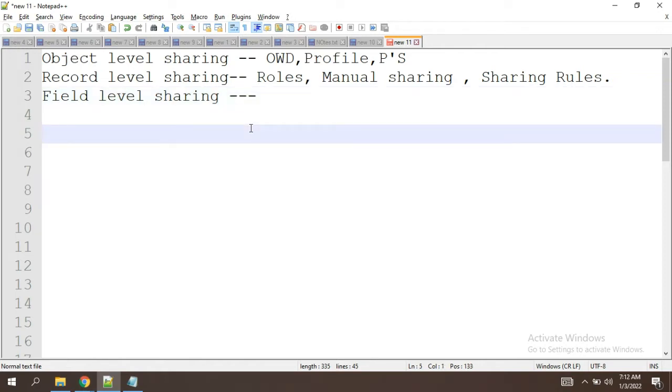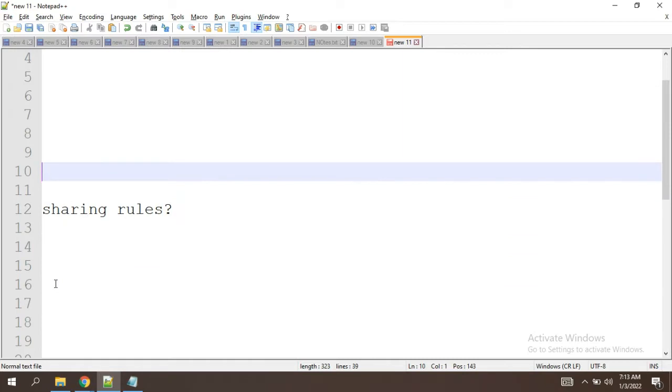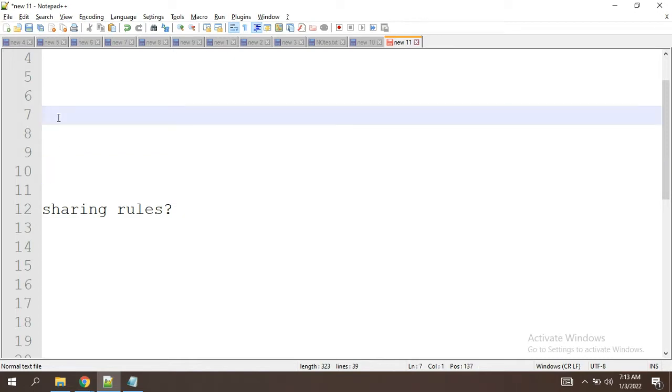So as I said, what is record level sharing? Some records will be shared to some other users. For example, yesterday, based on role, whoever junior people are there, their records are shared with the senior person in the same department. But that is possible only for seniors.